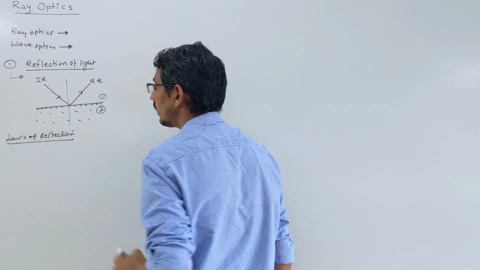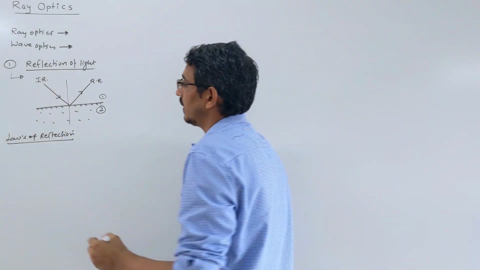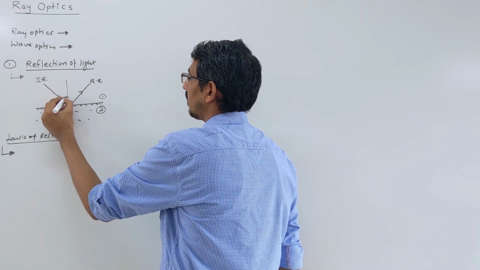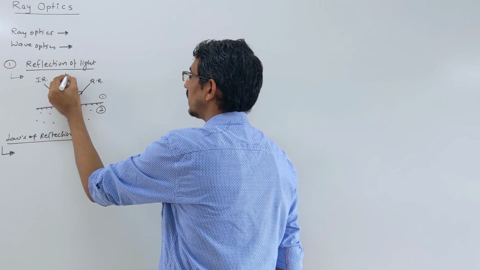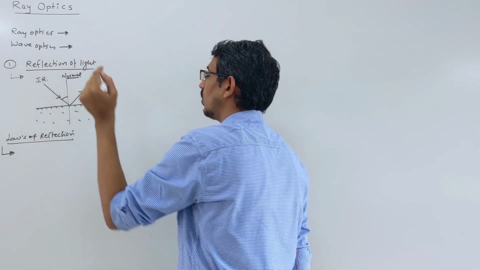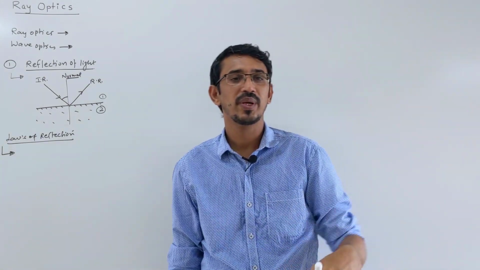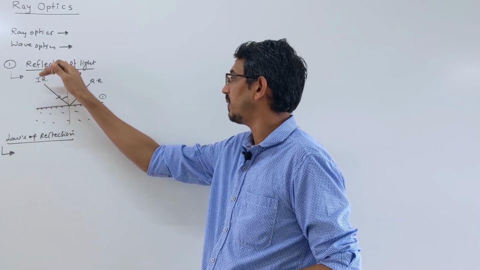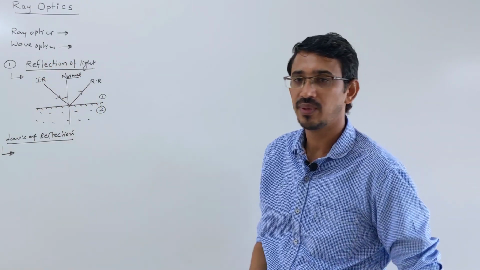Okay, what does this law say? Everybody knows this is called what? Angle of incidence. And this is called what? Normal, this line. Normal is a line drawn perpendicular to your surface. This is the boundary of two surfaces, and the line we draw perpendicular to it is called your normal.